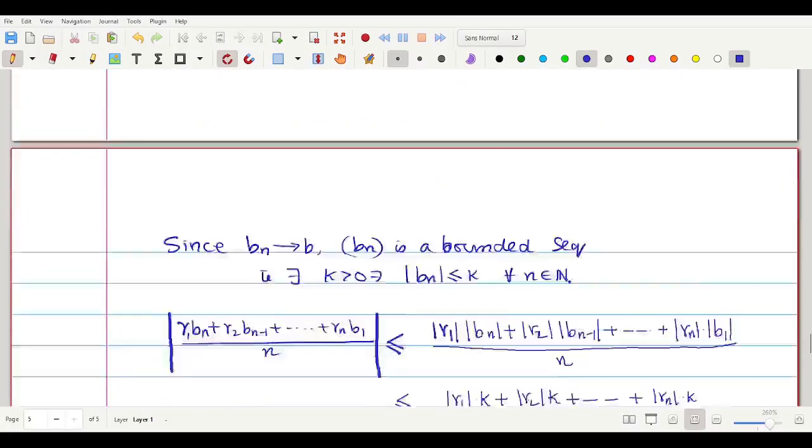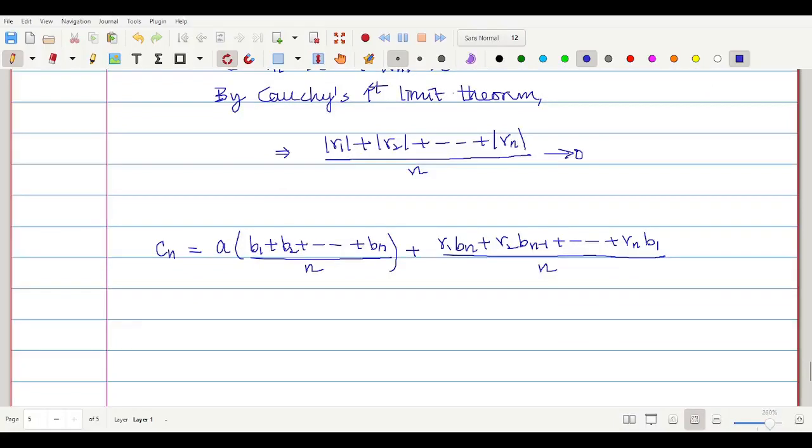And we know that by Cauchy's first limit theorem, the first fellow will converge to a into b, and the second fellow will converge to 0. So this implies that cn converges to ab. This is okay. Hence we have proved Cesaro's theorem. Using Cauchy's first limit theorem, we have proved Cesaro's theorem.